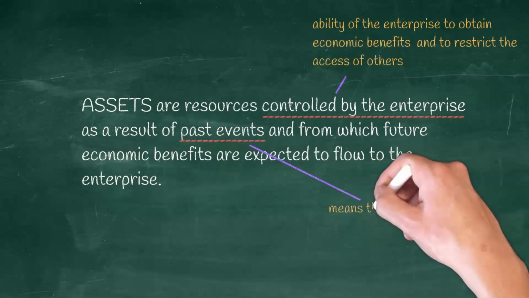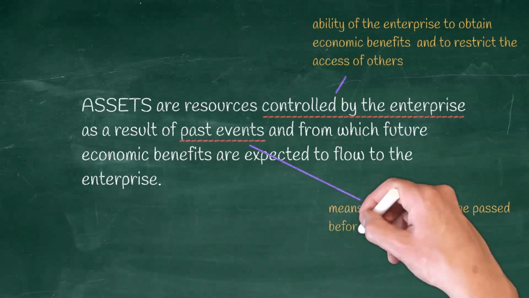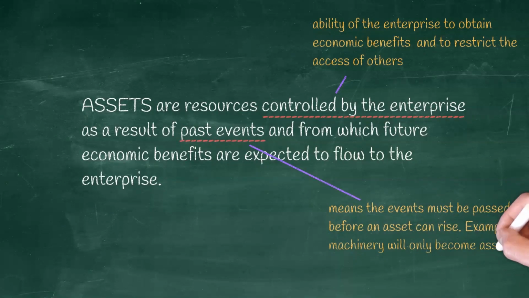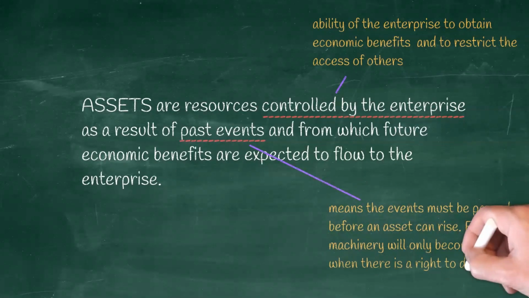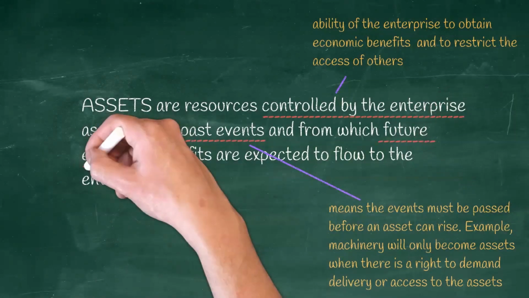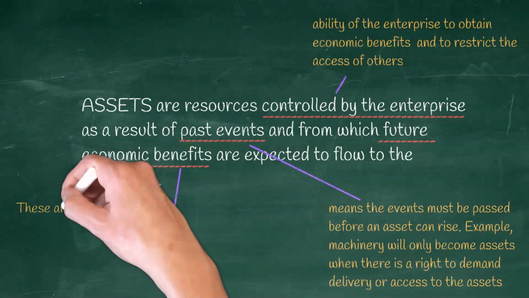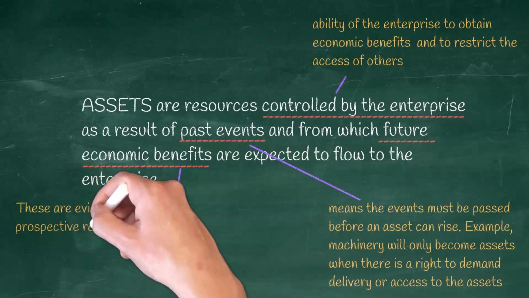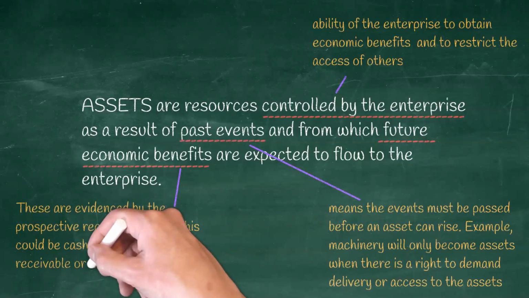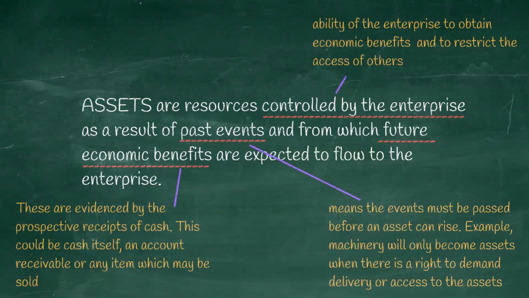Past events means the events must be passed before the assets can arise. Example, machinery. Machinery will only become assets when there is a right to demand delivery or access to the assets. Future economic benefits, these are evidenced by the prospective receipts of cash. This could be cash itself or accounts receivable or any item which can be sold.